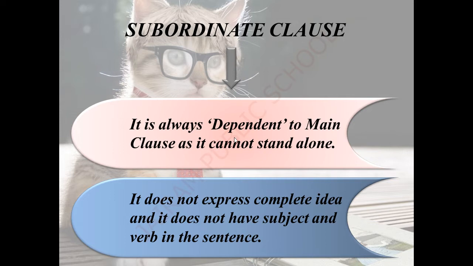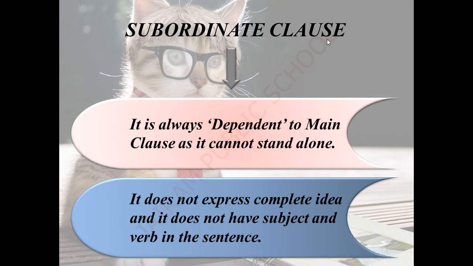Subordinate clause is always a dependent clause. Why is it dependent? You students always depend on your parents. Without the parents, you don't know anything and you don't express anything, right? Without a staff, without a teacher, the students cannot become a good leader or any position person in the society. Like that, here the subordinate clause is always dependent on the main clause.